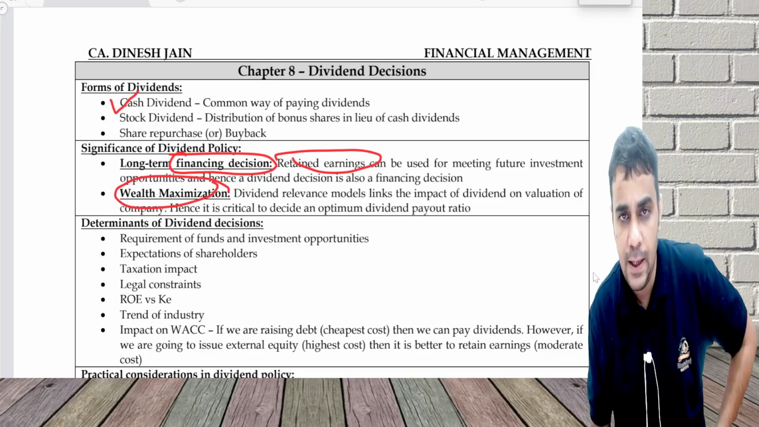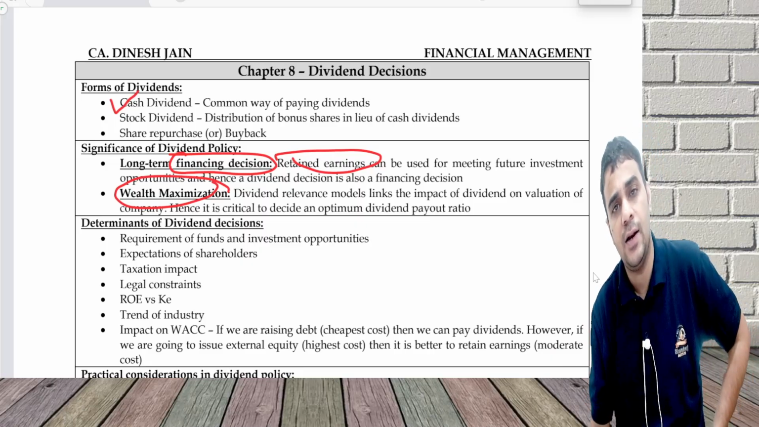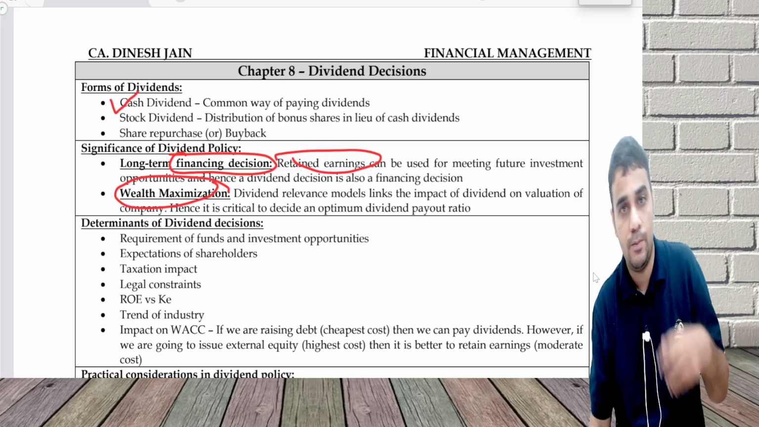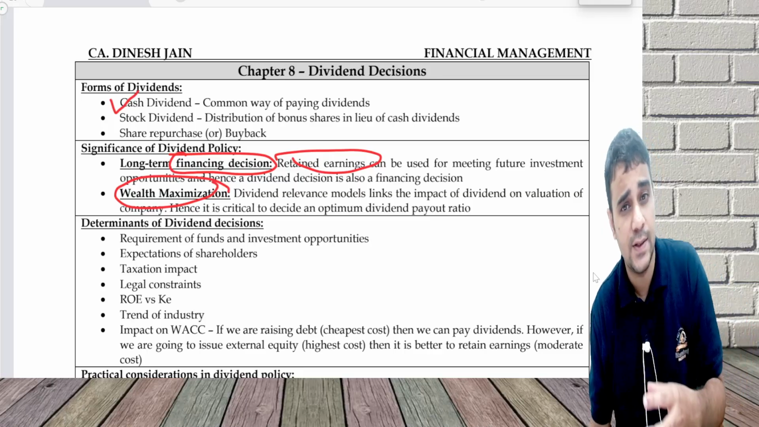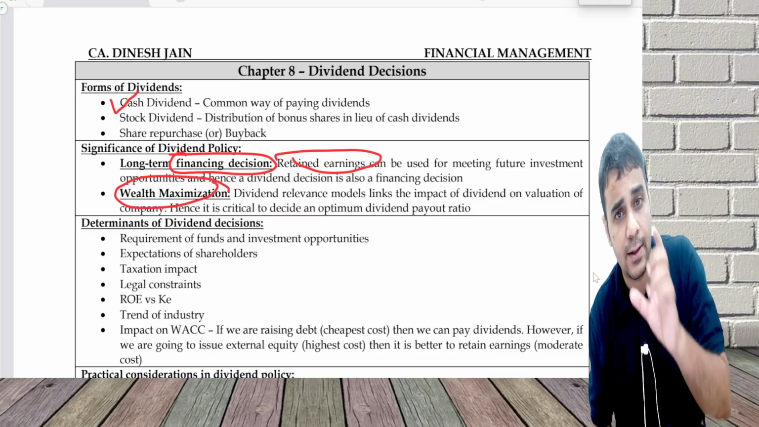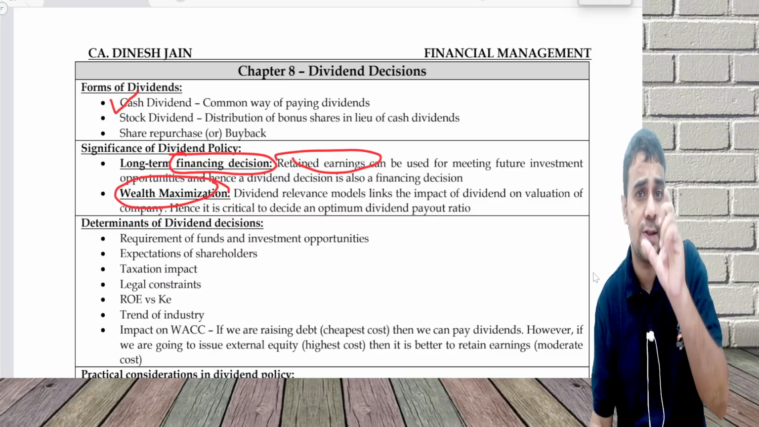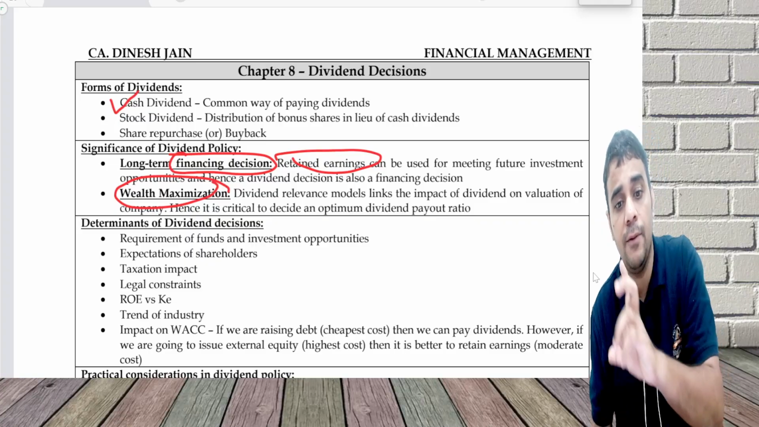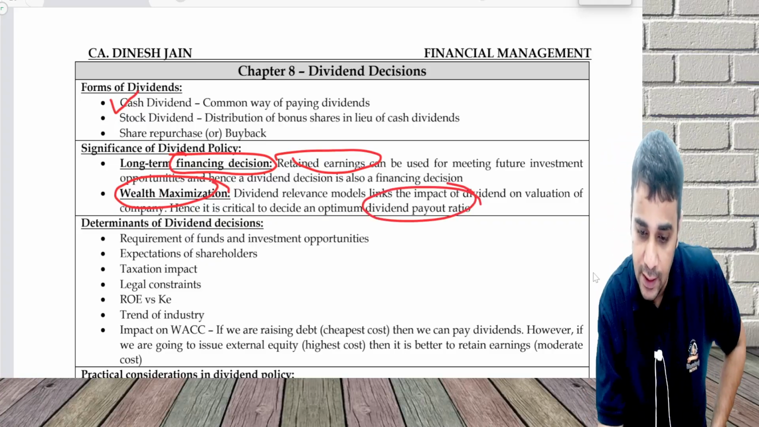Also, wealth maximization. Shareholders expect that companies pay dividend, and there are dividend relevance models like Walter's model and Gordon's model, which indicate the impact of dividend on the wealth of the company or the share price of the company. So it is essential that we fix an optimum dividend payout ratio.